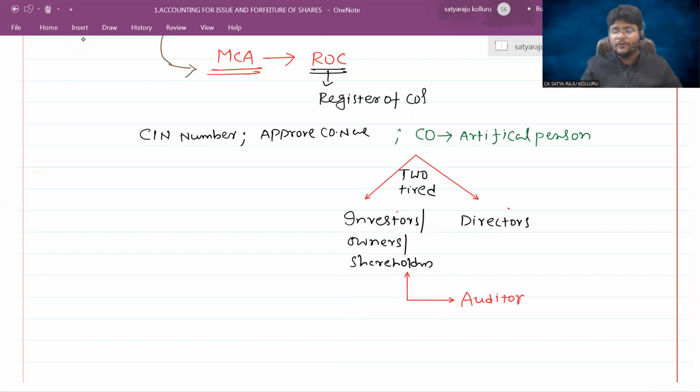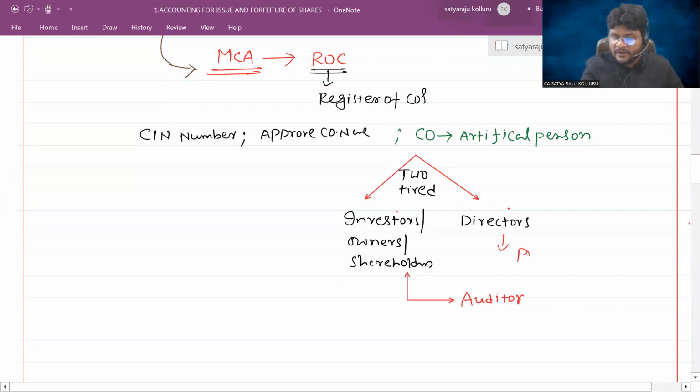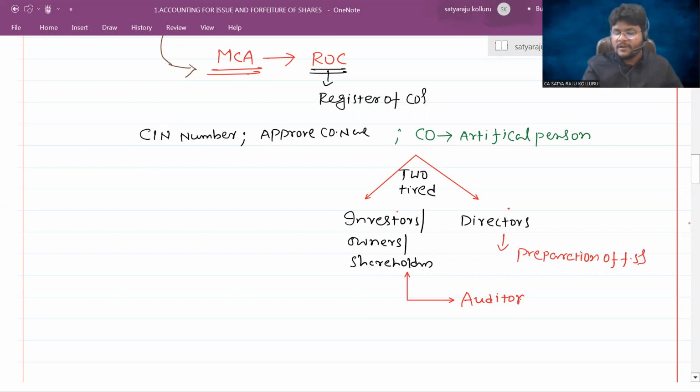Now, consider all of you, at the end of the financial year, it is the responsibility of the directors to prepare the financial statements. Preparation of financial statements, that is whose responsibility, sir? Directors' responsibility. This is the responsibility of the directors to prepare the financial statements.